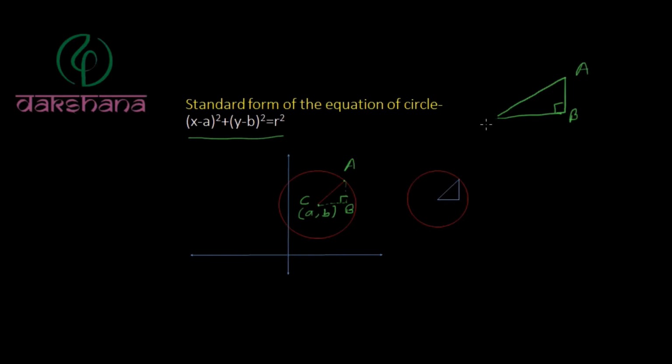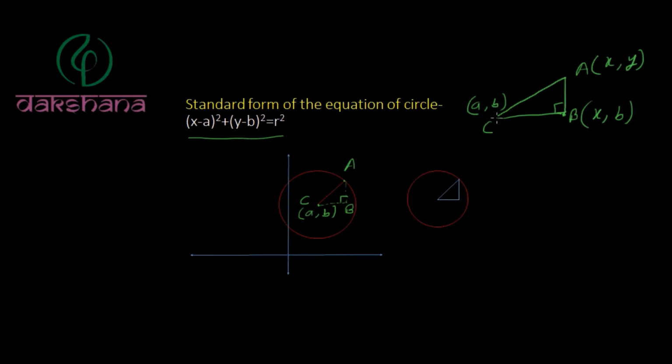This point is A, and this is C, and the coordinates of C are a comma b, and the coordinates of A are x comma y, and x, y are the points which lie on the circle. So the coordinates of B will be x comma b, meaning A and B will have the same x coordinate, and C and B will have the same y coordinate.